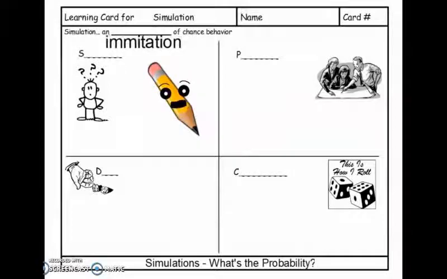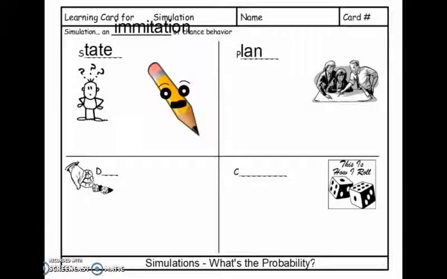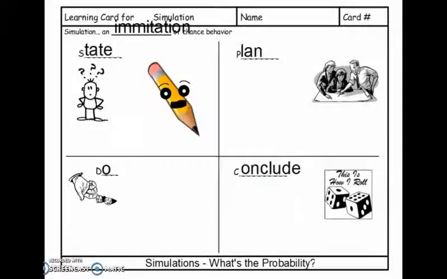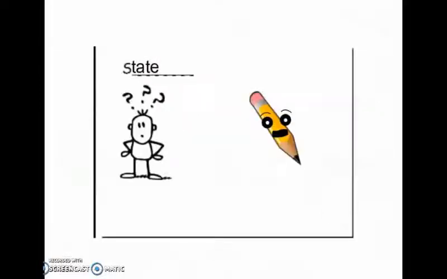The S in standard represents state, which is where you restate the question and form a hypothesis. Then the P, or peanuts, represents plan, which is where you plan what you want your simulation to be. And then the D is do, and that's where you actually run your simulation. And then the C is conclude, which is where you figure out what your results are and what they mean.